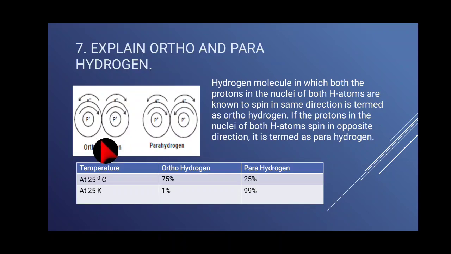The ortho hydrogen, comparing with the para hydrogen, the electron movements are similar with each other, but when we consider the nucleus spin, the ortho hydrogen is having the same direction and the para hydrogen the opposite direction.